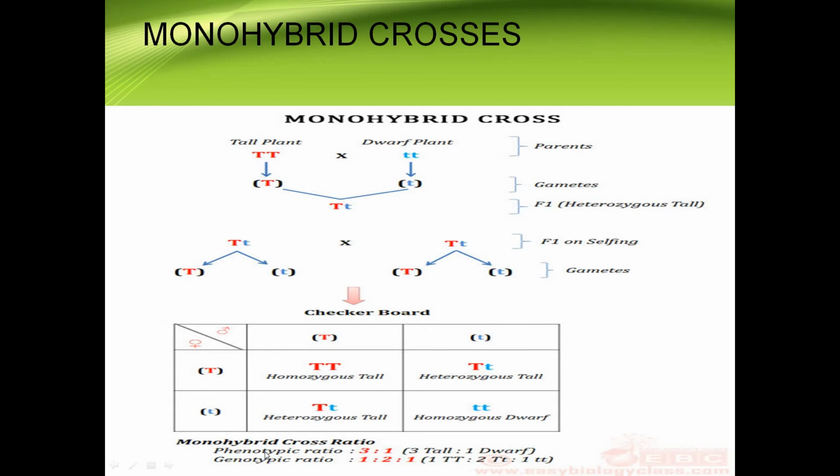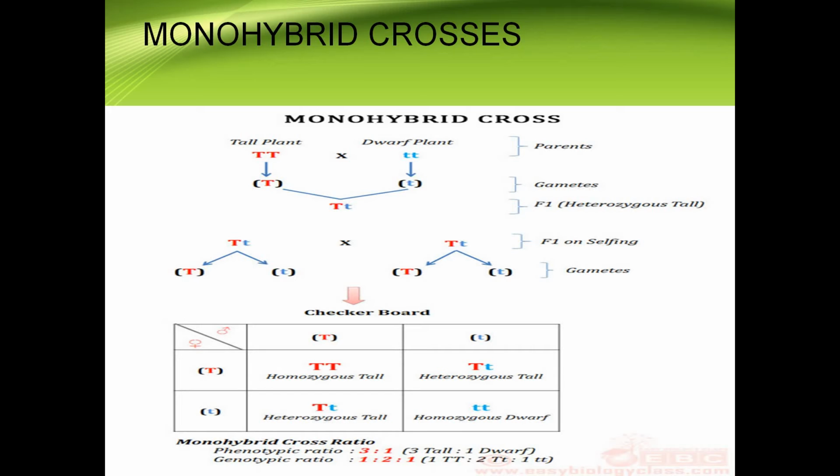that 3:1 ratio is the phenotypic ratio. Phenotype means the physical appearance of a particular character. Physical appearance is nothing but the tall plant, how the parent plant is appearing, either it is tall or dwarf or short.